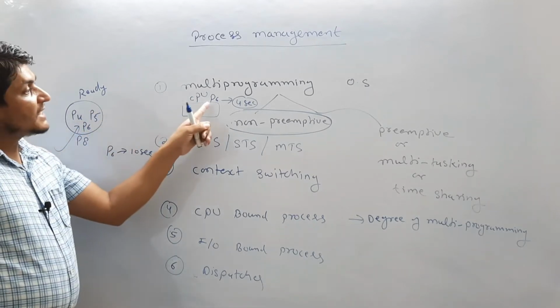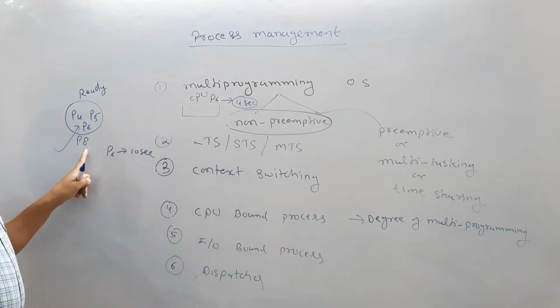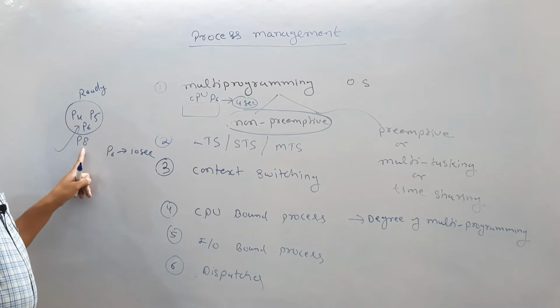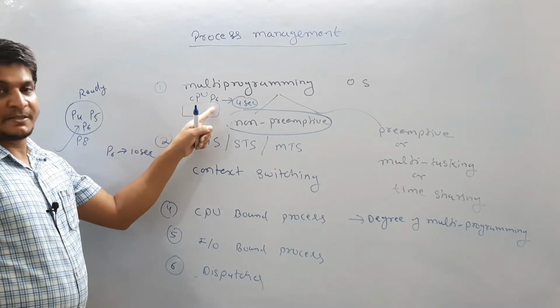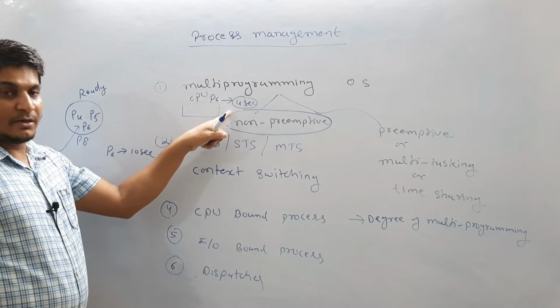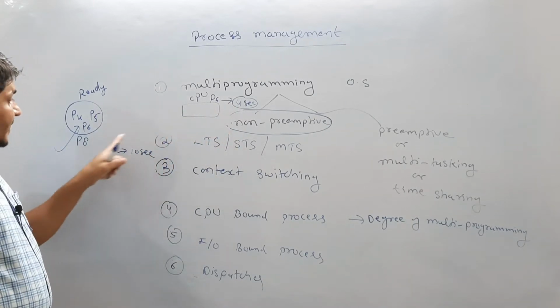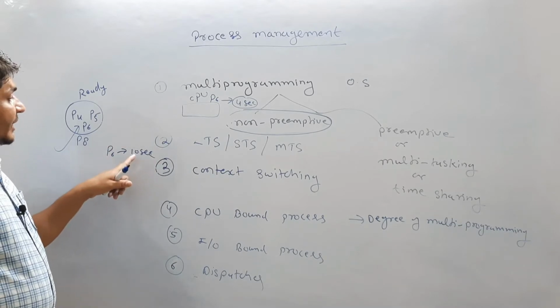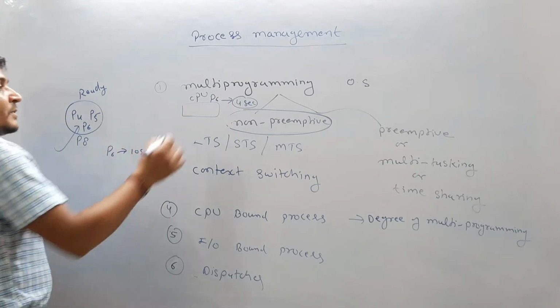P6 has only completed 4 seconds, but P8 cannot wait in the ready state because it has the highest priority. That is the reason the CPU will be taken from P6, even though it has not completed its time, because it requires 10 seconds but only 4 seconds are completed.